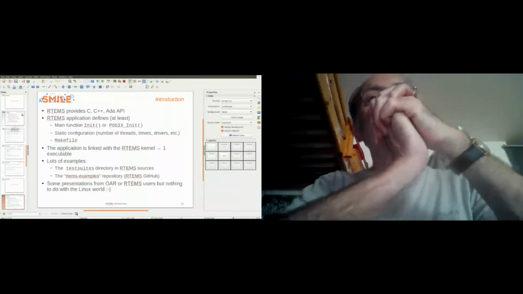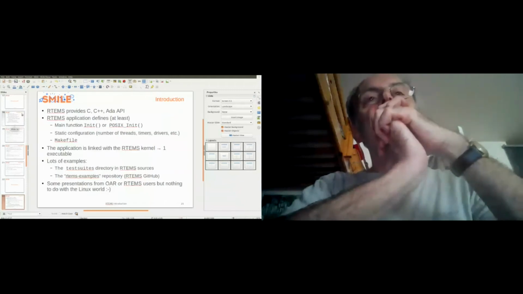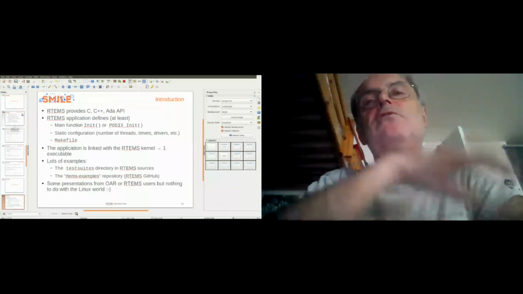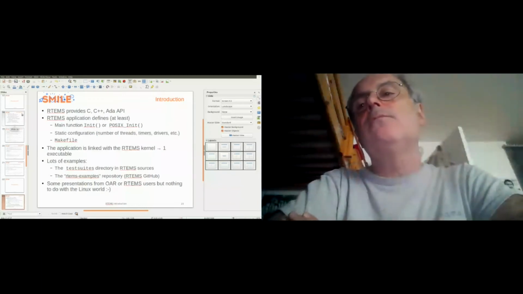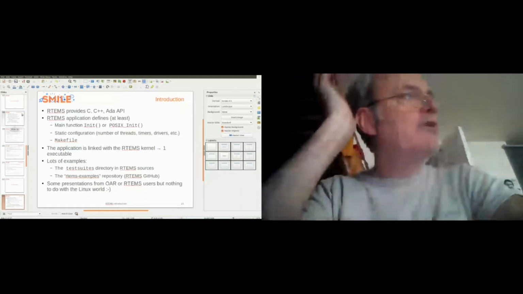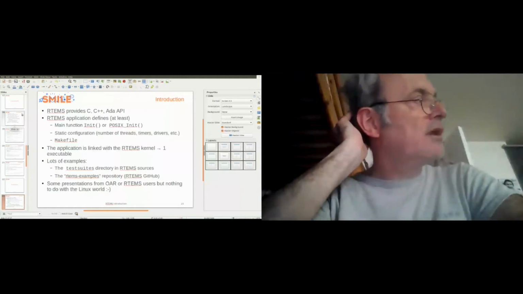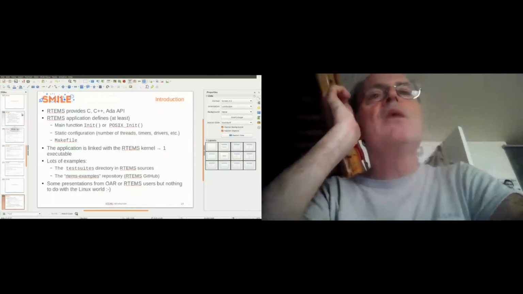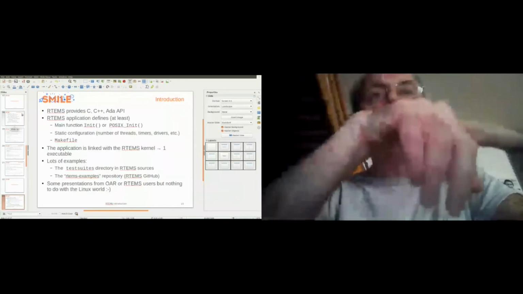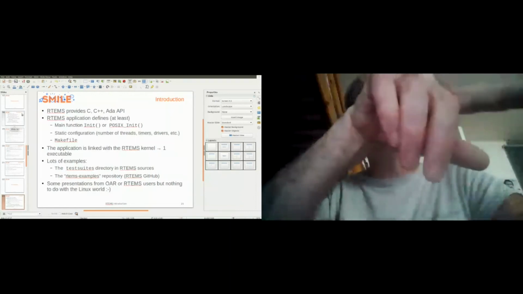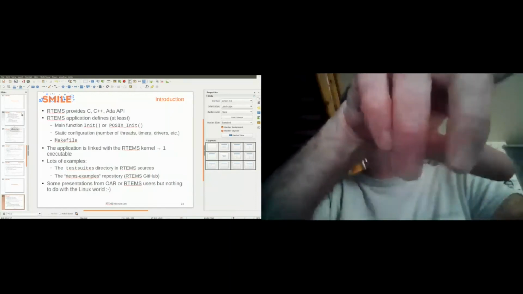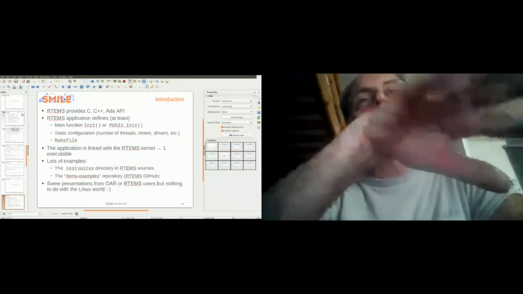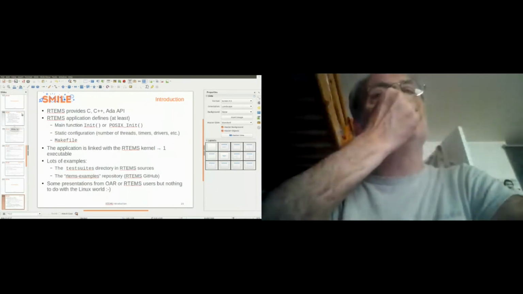And there is a static configuration. It's not like Linux. You can't allocate resources dynamically because it should be certified for military applications or space applications, for example. You should define the number of threads, the number of timers, the number of drivers you want to load, etc. It has nothing to do with Linux.